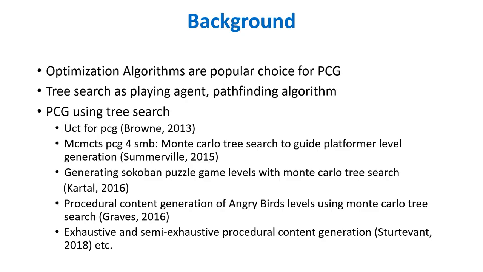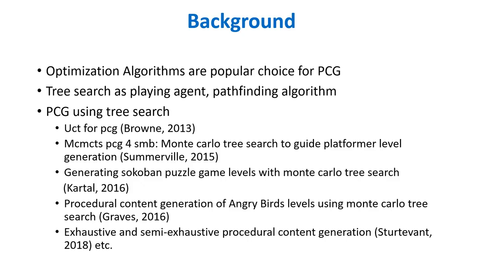On the other hand, tree search algorithms are commonly used to solve pathfinding problems and to create game-playing agents, such as Mario AI Benchmark, Go, chess, general video games, etc. Though tree search algorithms can also be used for content generation problems, there are very few examples where tree search is used for PCG.